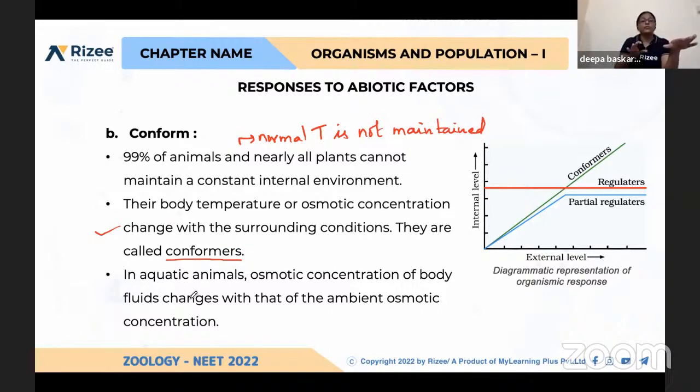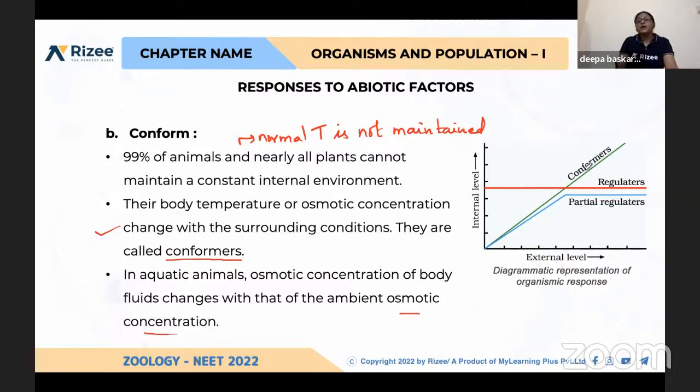They can regulate the body temperature, and osmoregulation will be regulated constantly, even though there is a vast difference in the environment. But here in conformers, their body temperature and osmolarity will keep on changing based on the environmental conditions. So in aquatic animals, the osmotic concentration of body fluids changes with that of the ambient osmotic concentration of the external environment. Okay, see, this graph is very much important.